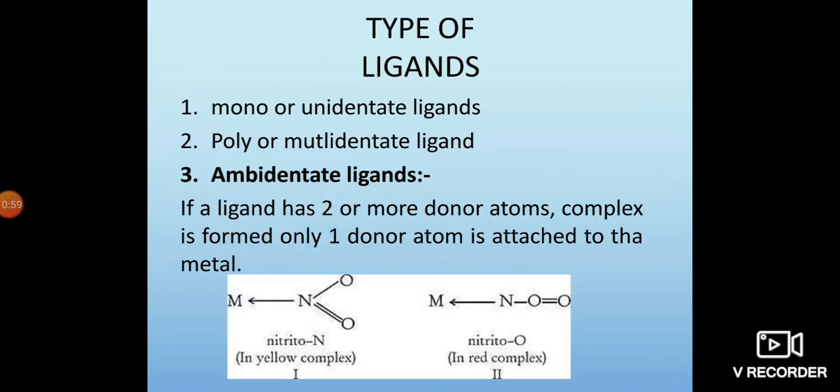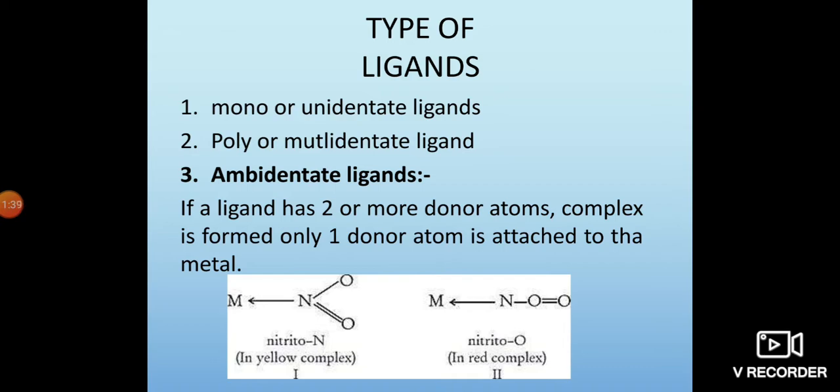Here we know the types of ligands: mono or unidentate ligands, poly or multidentate ligands, and the third one, ambidentate ligands. Already we know the 3 types of ligands: positive ligands, negative ligands and neutral ligands. For example, a positive ligand is the nitronium ion, and a negative ligand example is cyanide. Neutral ligands, for example, are aqua, that is water, or ammonia.